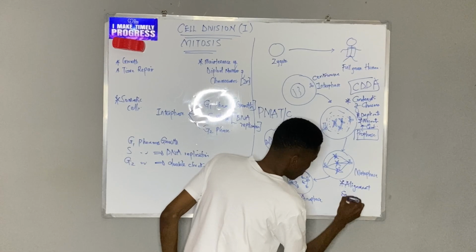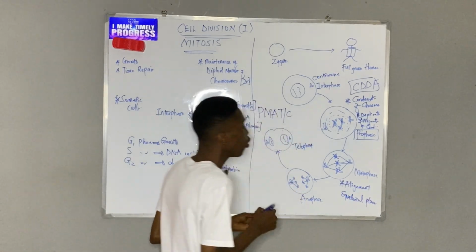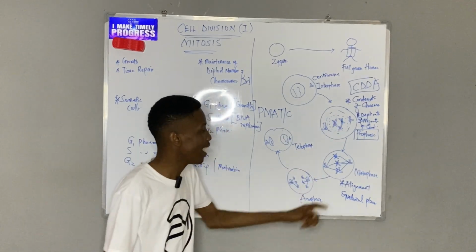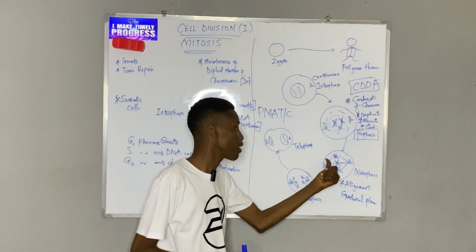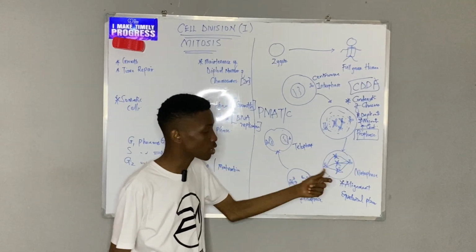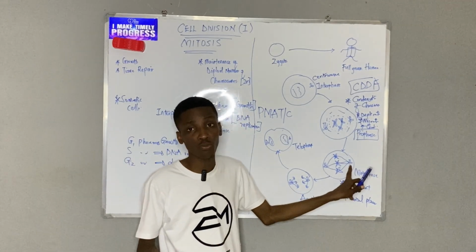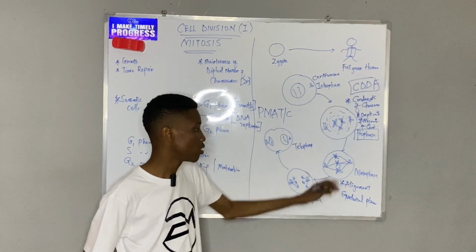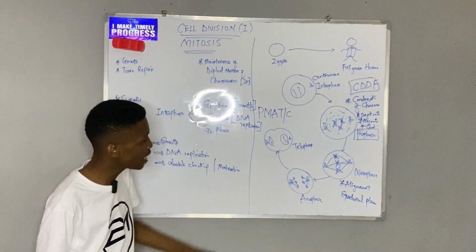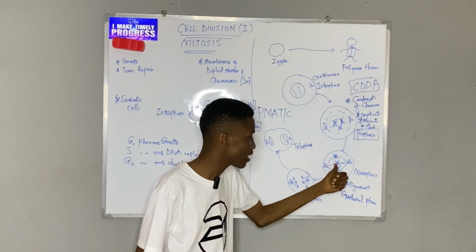Hear the word alignment and then hear the word equatorial plane. So all of the 3 chromosomes I had here are now aligned in the middle. So the mitotic spindles attach firmly now. The spindles are just microtubules that arise from one centrosome to attach to the chromosome in the middle. So you realize from here, I have these arising and heading here, arising and heading here.